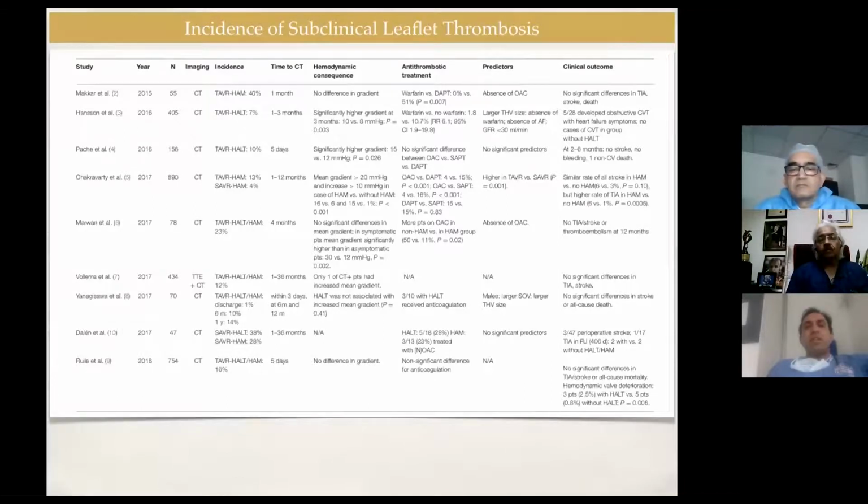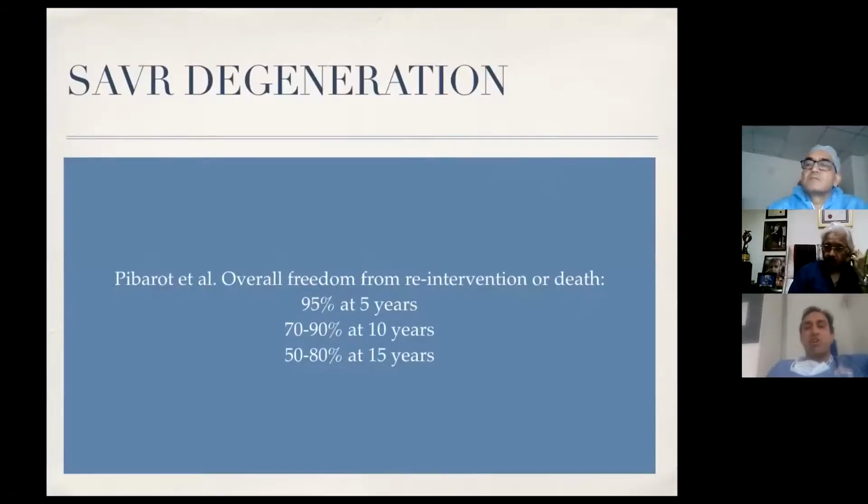So my aim is to highlight that this HALT and HAM is also seen in surgical tissue valves. And if you have increased gradients on follow-up, it is better to put this patient on anticoagulation for at least 12 weeks. What about surgical valve?